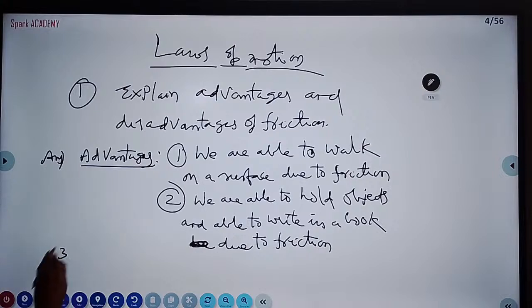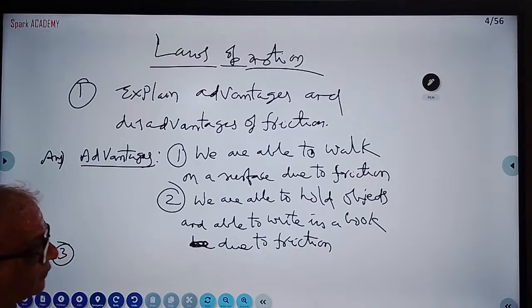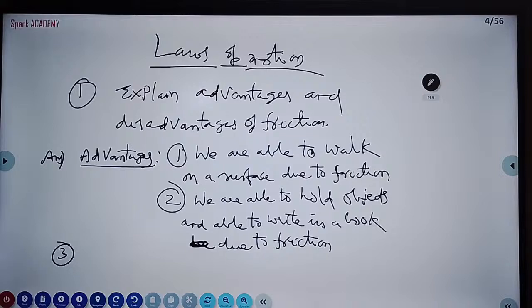Third one is we are able to stop the vehicle by friction. Brakes are applied to stop the vehicle. So what is the advantage?